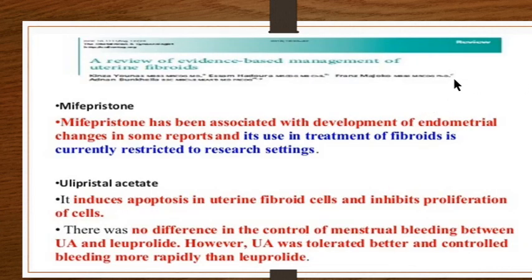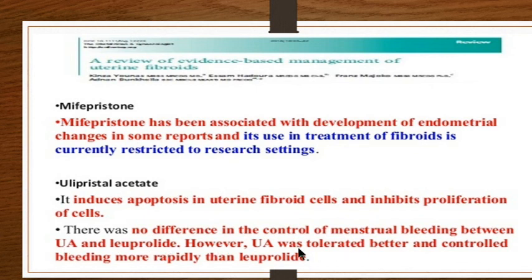Now, seeing to evidence-based management, we move on to the second, that is mifepristone. We saw that ulipristal acetate induces apoptosis in uterine fibroids, that is natural cell death, and inhibits the proliferation of these cells. We also saw that, based on evidence, there is no difference in control of menstrual bleeding if you treat it by oral drugs or by GnRH.